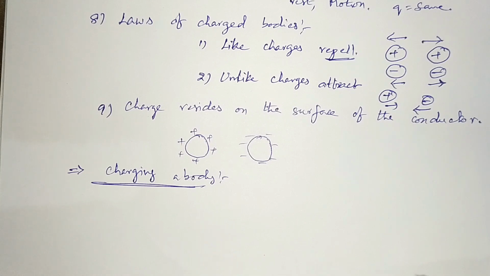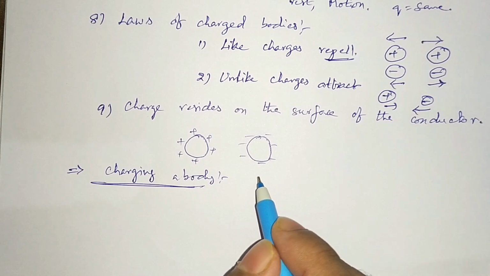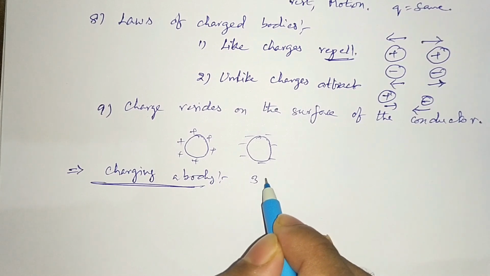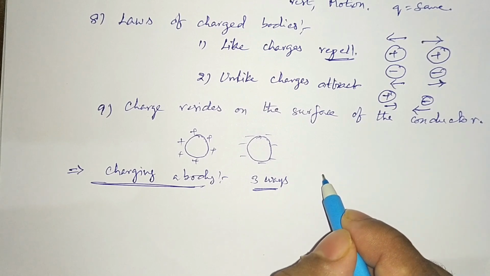So how to charge a body positively or negatively. We know that if a body loses electrons it becomes a positively charged body. If a body gains electrons it becomes a negatively charged body. Then how to take out electrons from the body or add electrons to the body, that is called charging methods. A body can be charged in three ways. In any one of these three ways we can charge it.